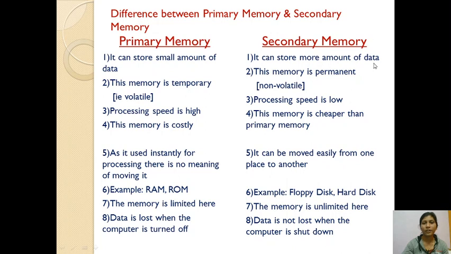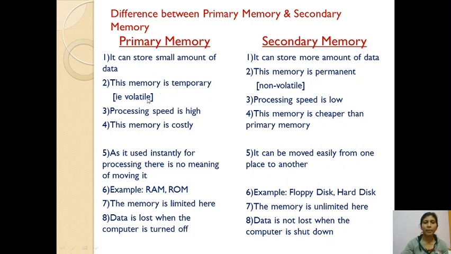In primary memory, if you want to process something on your PC, if you type data, that is saved for temporary use, and if you want data for further use, we can store the data for permanent use in secondary memory.